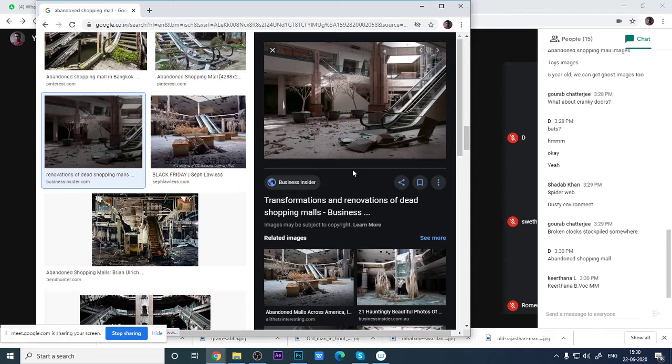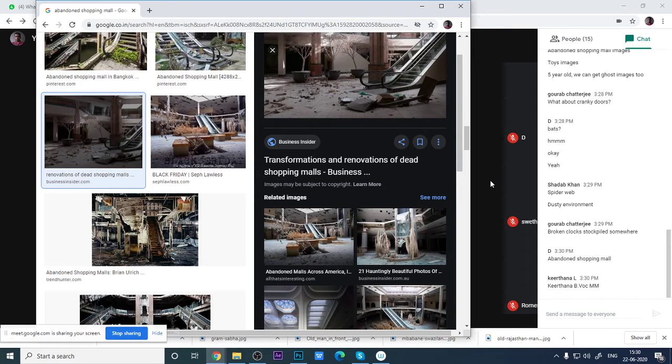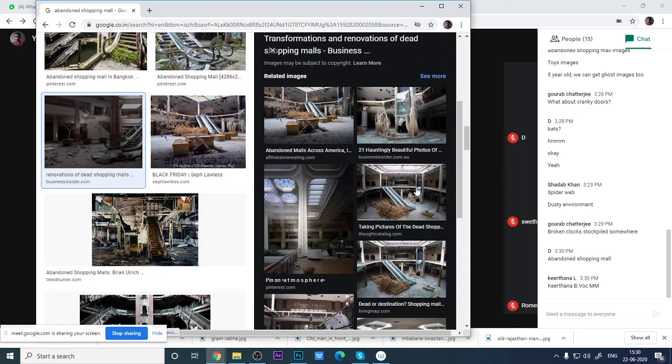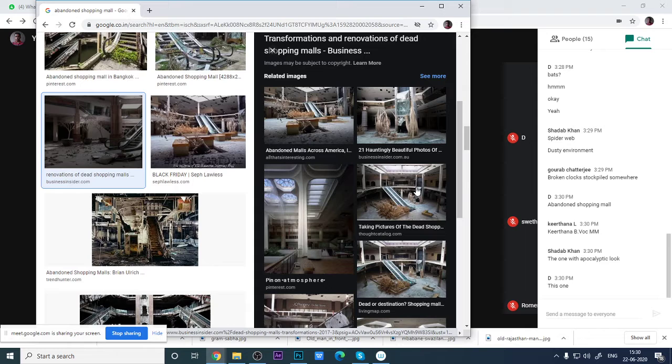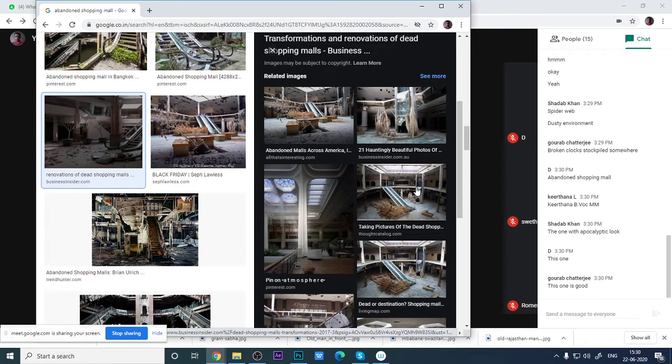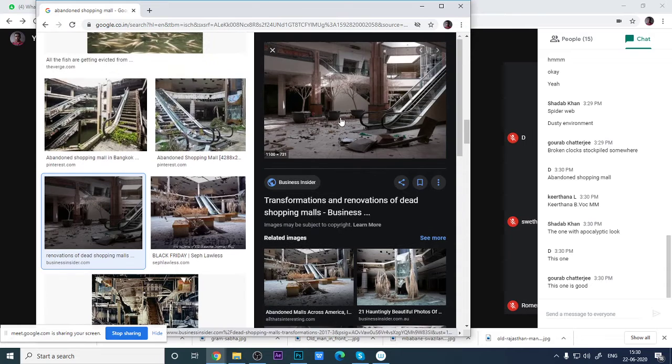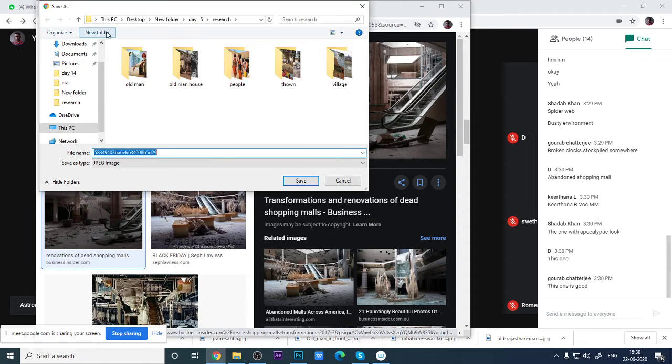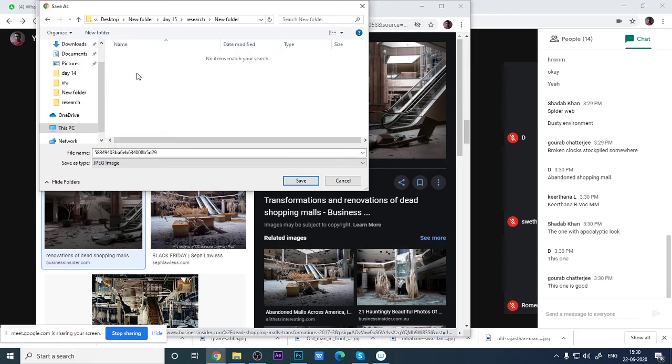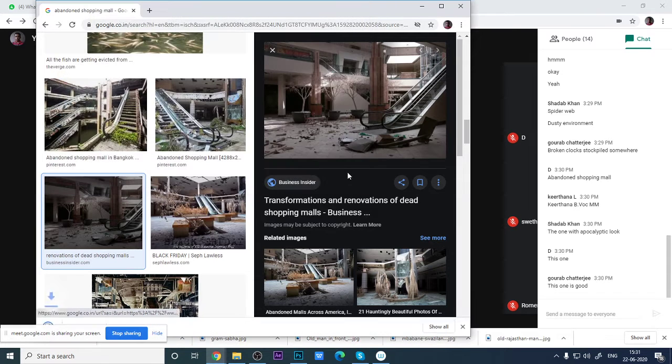Which one would you like to take, for example? Tell me. Yes, this one is good. Okay, let's take this picture. Save images. Suppose I'm making a new folder for that and saving.